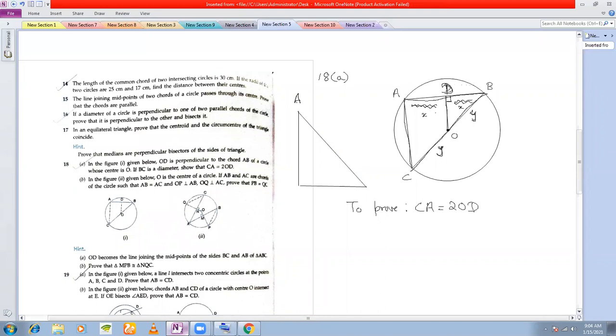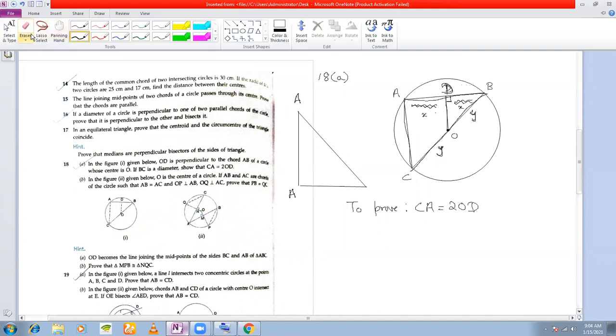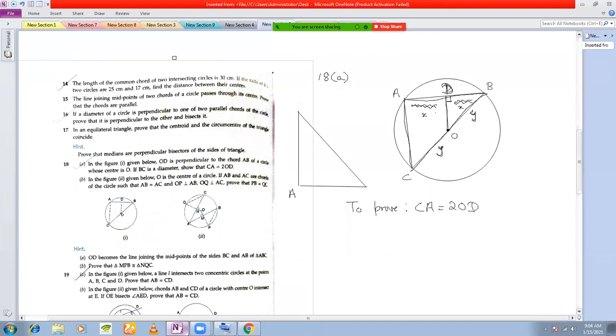Let us call this point A, and let us call this B, and this C. Now BC: this here is the center of your circle O, which lies on the line BC. Also on the line AB, you have a point D.